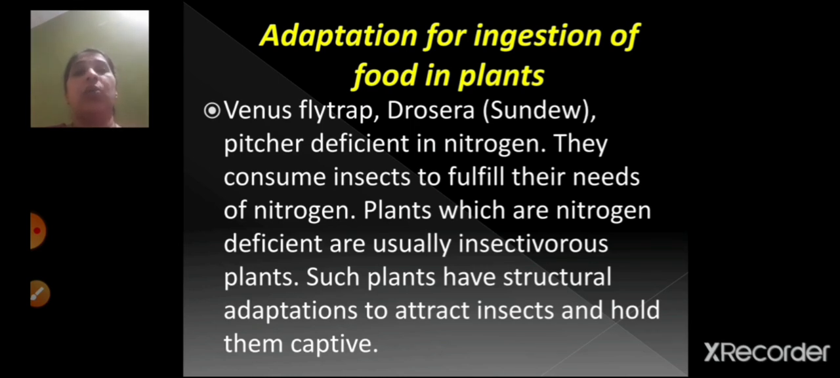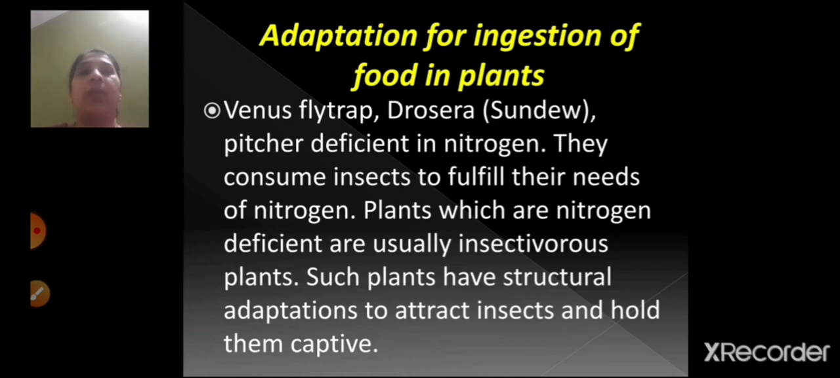Then similarly, we took the example of fungi. Fungi also does not have chlorophyll, so it cannot perform the process of photosynthesis. So it absorbs its nutrients from the food on which it grows. Then we saw about the plants which have deficiency in nitrogen, like Venus flytrap, Drosera and pitcher plant. These plants have the ability to attract the insects, and they consume these insects, and that's why they are called insectivorous plants.